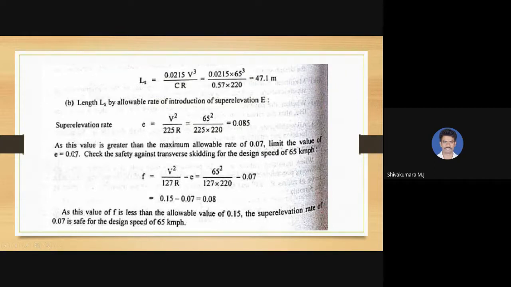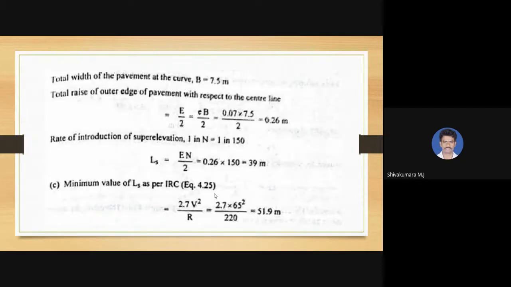For the limited superelevation, we can calculate the friction f equal to V square by 127R minus e. So we'll get 0.08. 0.08 is less than 0.15.